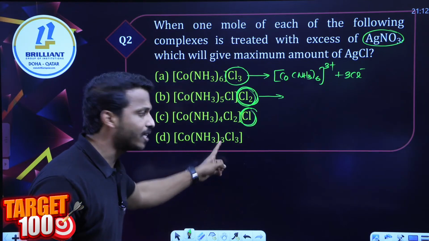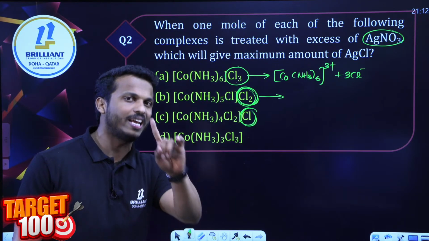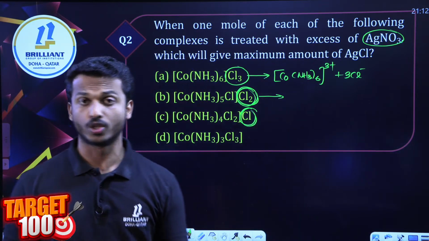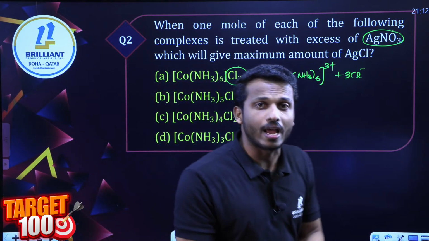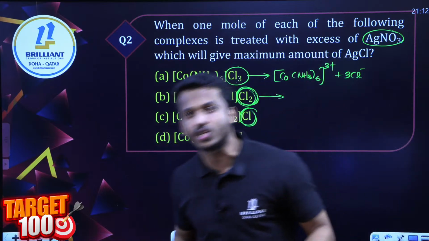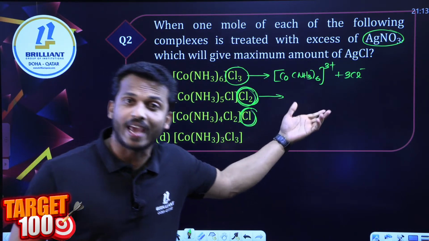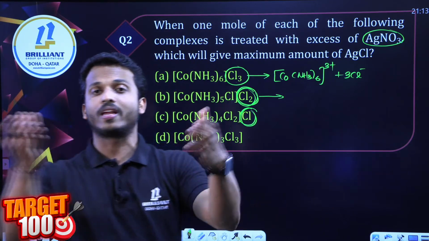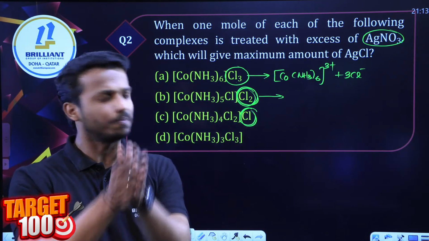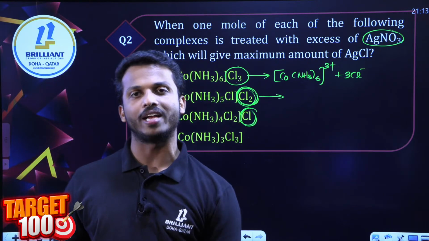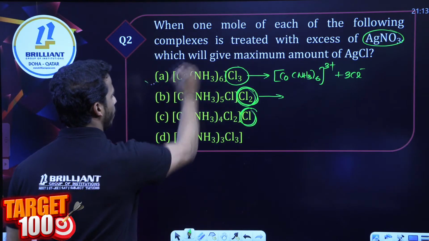And the last compound does not give any AgCl precipitate because there is no chlorine as a counter ion. So dear all, whatever the counter ion, it can undergo complete ionization, so it will give the product as AgCl precipitate. They are treating with excess AgNO3, so you will get AgCl as a precipitate. So which one can give the maximum amount of AgCl? That's option A.